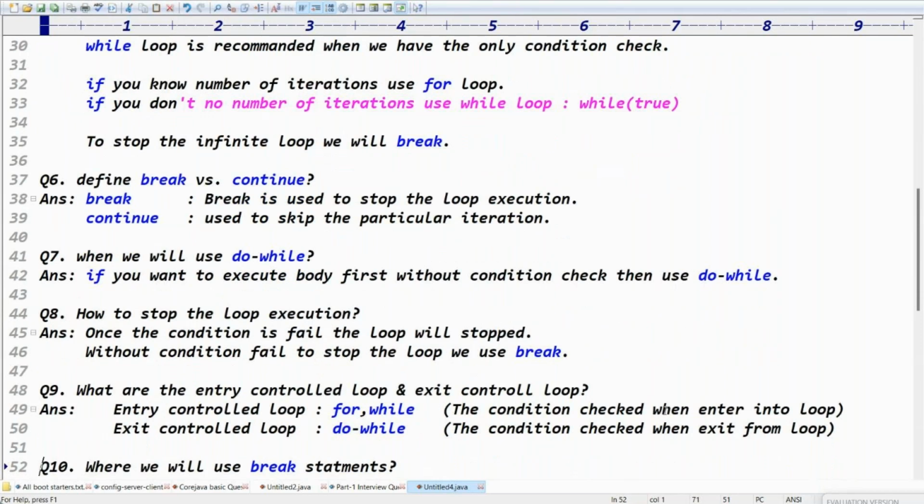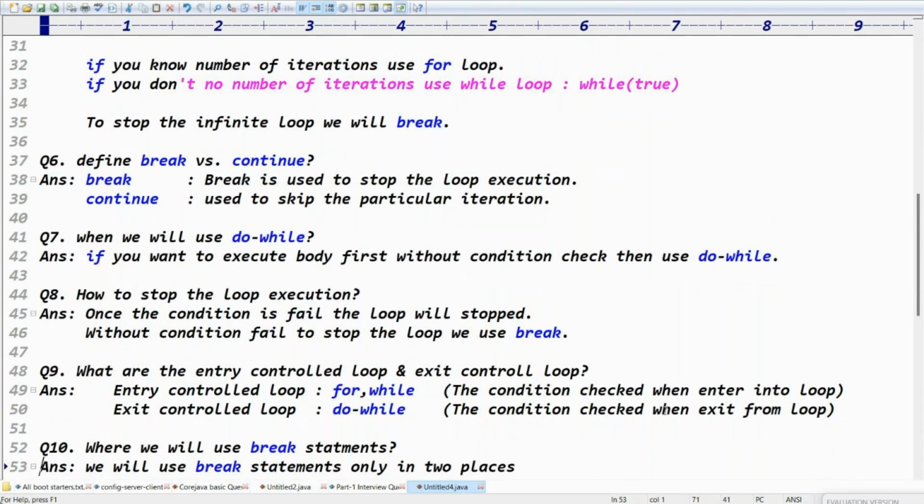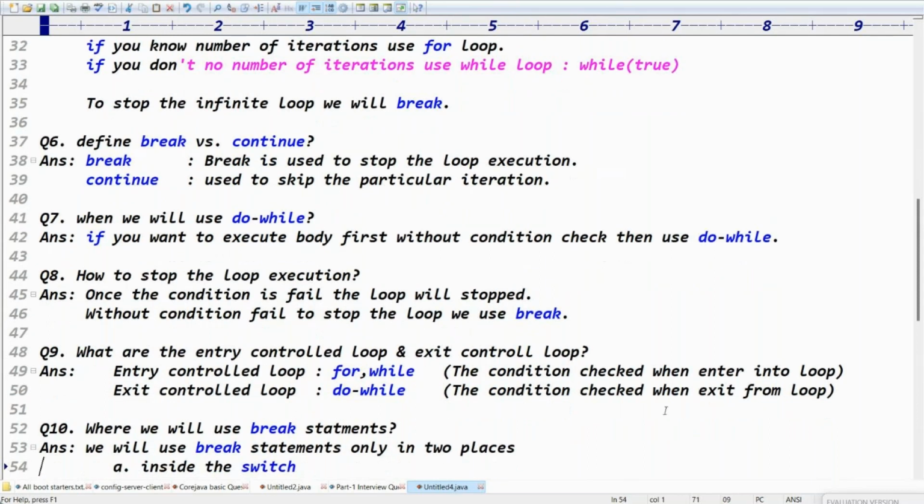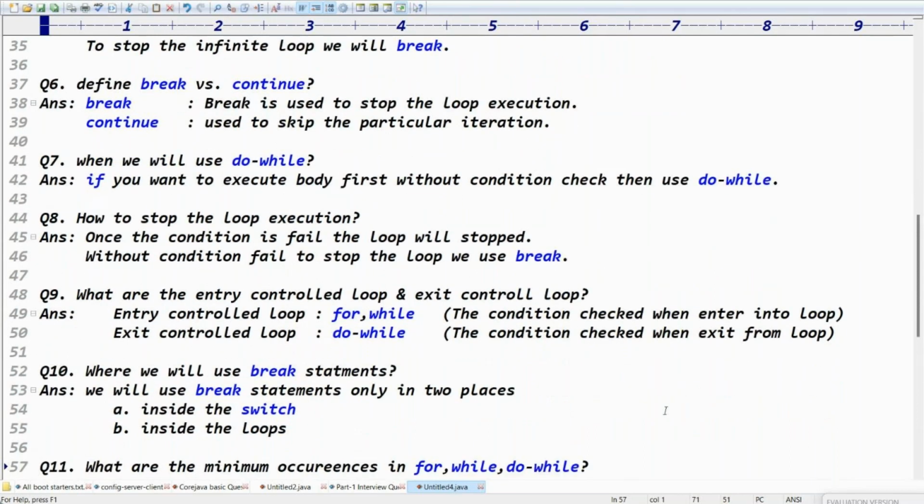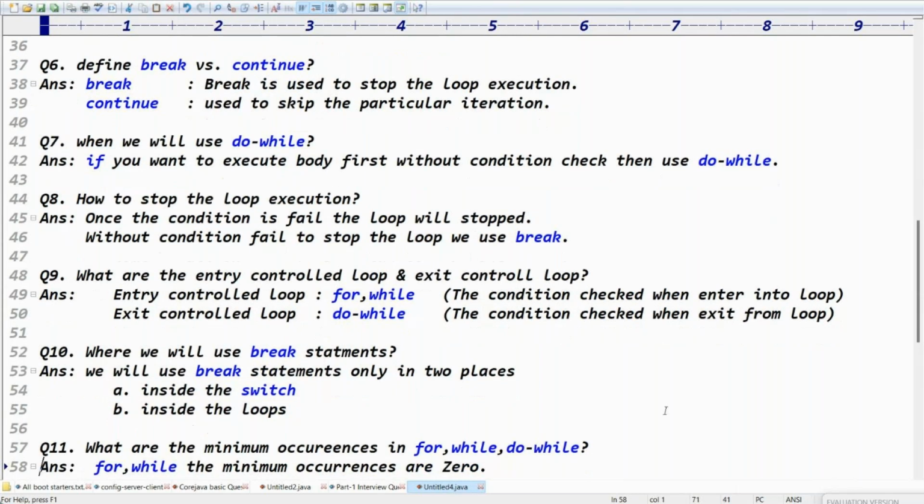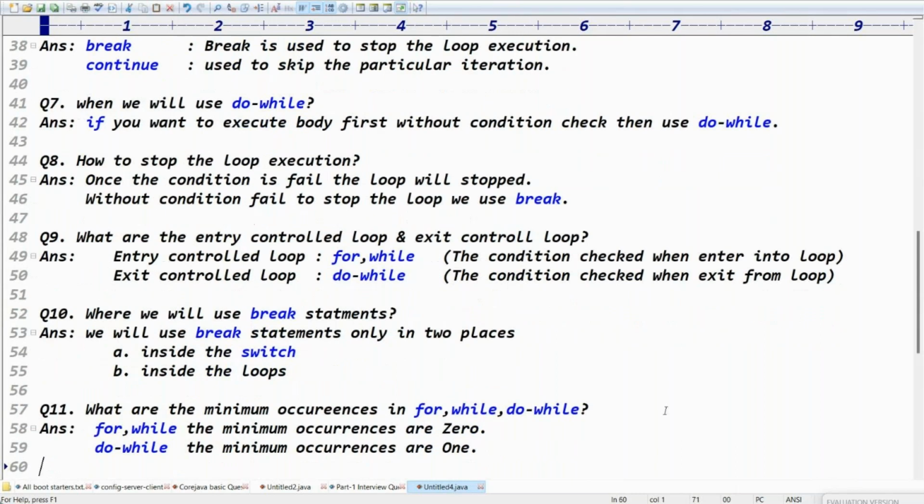Where do we use a break statement? We can use the break statement in two places: one is inside loops, all loops, and the other is inside the switch. What are the minimum occurrences in the for loop, while loop and do while loop? For loop and while loop, the minimum occurrences are 0. Do while loop minimum occurrence is 1, because in the do while, the body is executed one time by default.